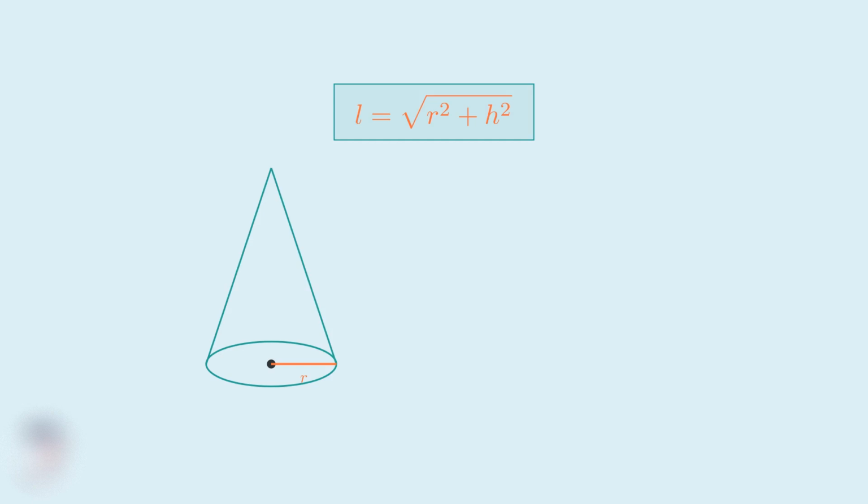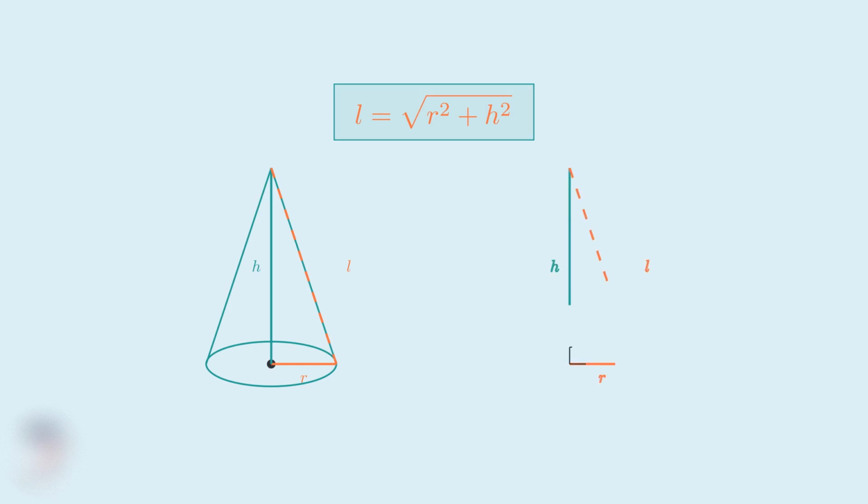First, let's identify the radius. The radius is the distance from the center of the base to the edge of the base circle. Next, we have the height of the cone. This is the perpendicular distance from the apex straight down to the center of the base. Finally, the slant height is the distance from the apex to any point on the rim of the base. Notice how I'm drawing this as a dashed line to distinguish it from the cone's edge.